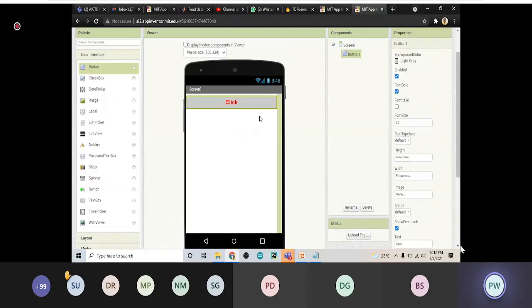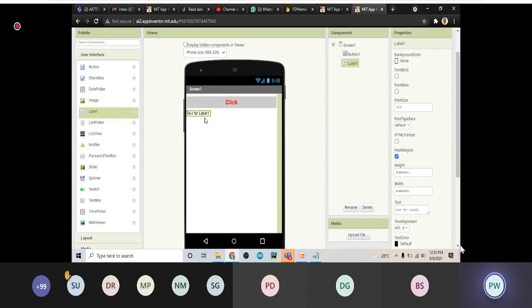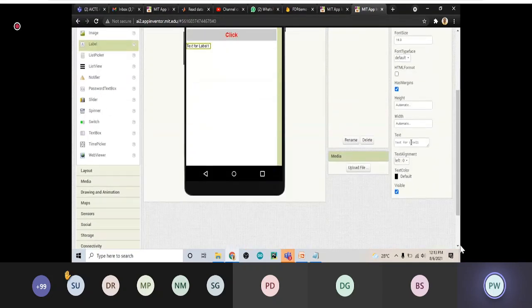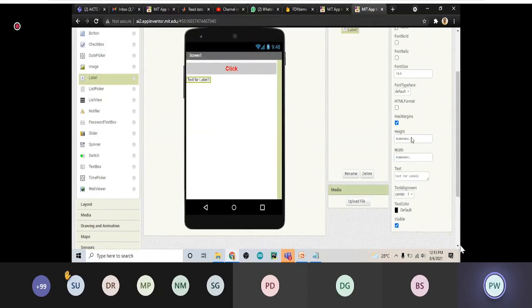Okay, if you have understood this one, you just put yes or no in the chat box so that I will know. So in the same way, you can pick say text, and I will write here. I will make this text. Let's click on this text label and go again to the alignment. It will be say center. Make the width to the fill parent. Okay. Then the label is say